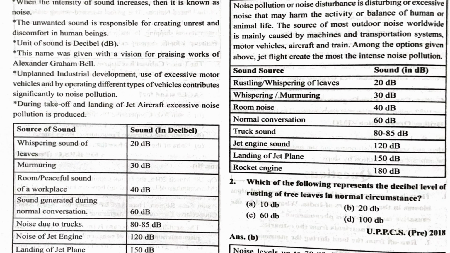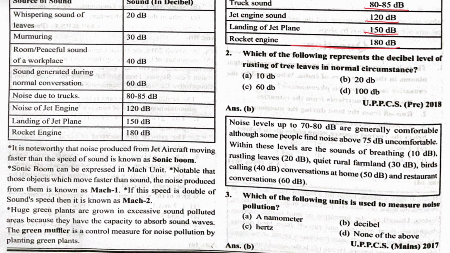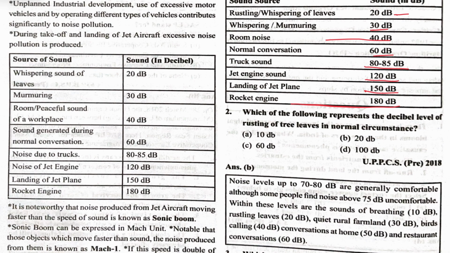You can see here the rustling or whispering of the leaves is 20 decibels, whispering or murmuring 30, room noise is 40 decibel, normal conversation 60 decibel, truck sound 80 to 85 decibel, jet engine 120 decibel, landing of jet plane 150 decibel, rocket engine 180 decibel. Which of the following could represent the decibel level of the rustling of tree leaves in normal circumstances? That is 20 decibel.